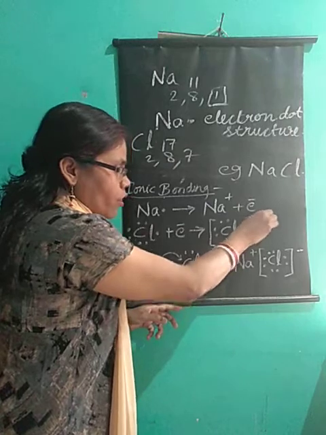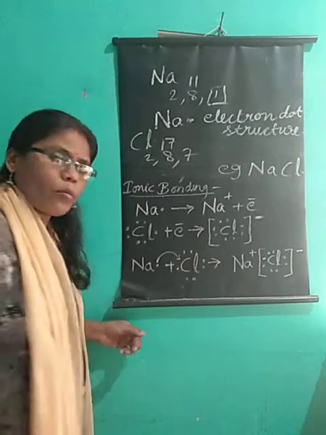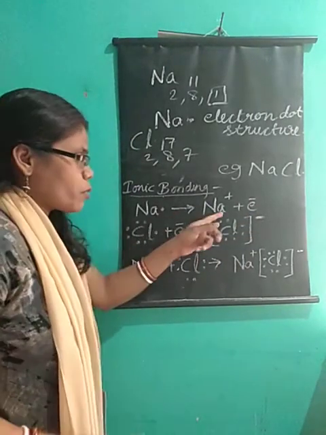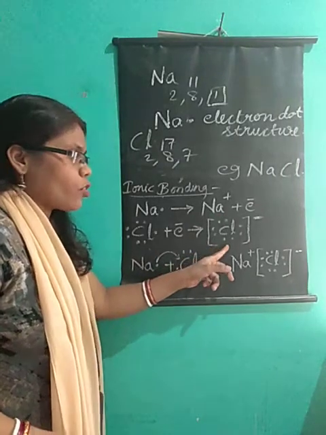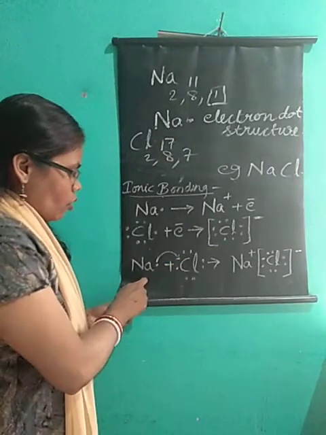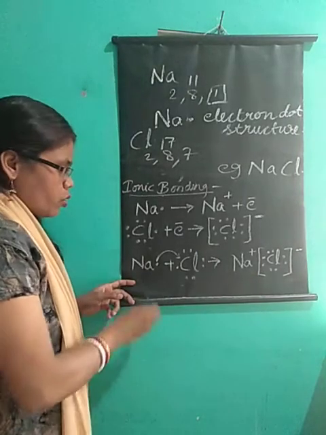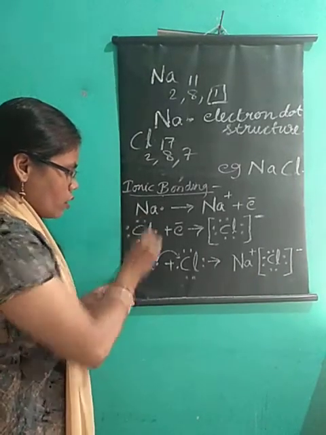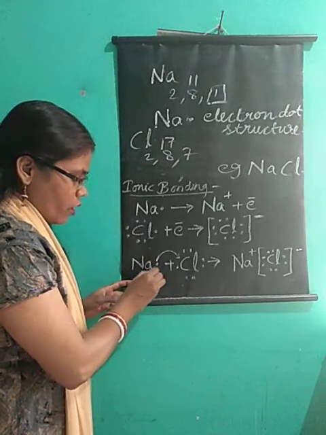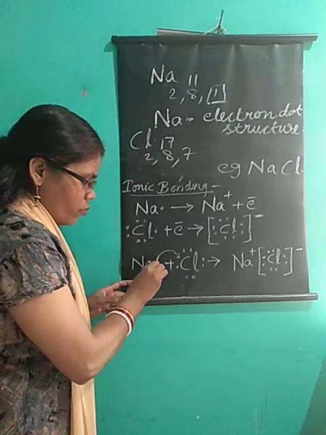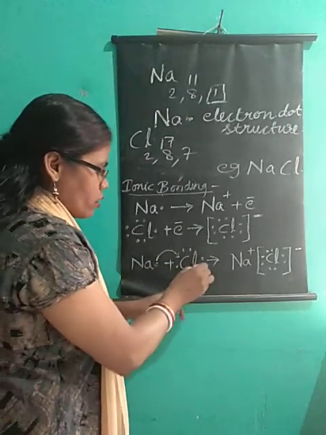What charge does it have? Minus charge. So it has become a chloride ion. This has become a sodium ion, and this has become a chloride ion. Now see this as a whole; I am showing you the sum up. I have written the sodium atom with one dot, plus chlorine with 7 dots.